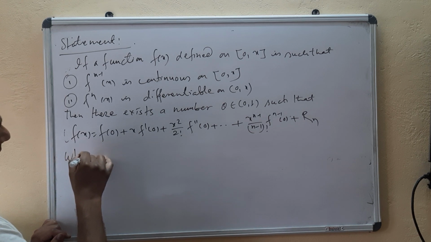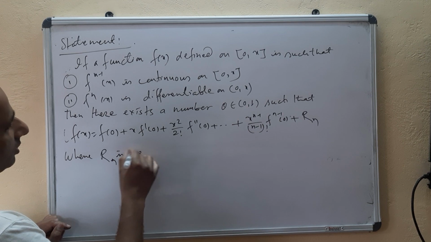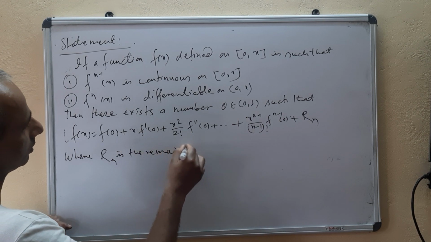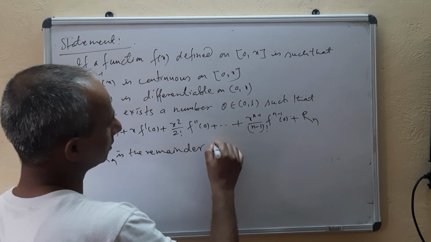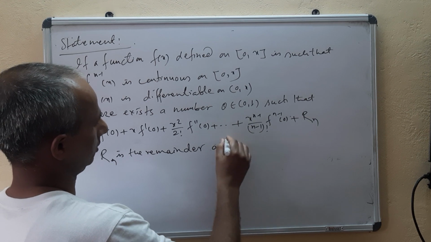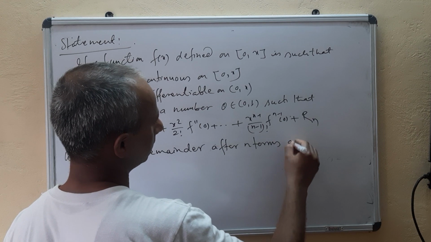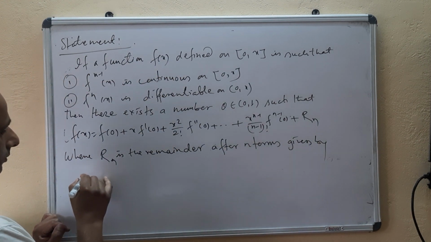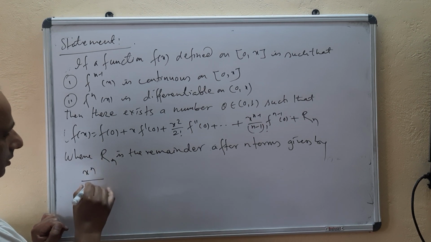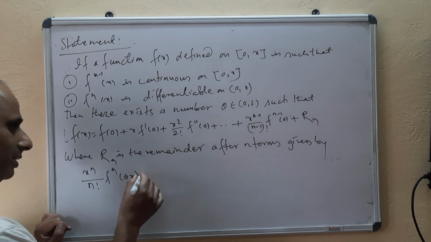Here Rn is the remainder after n terms, given by x^n upon n factorial f^n(theta x).